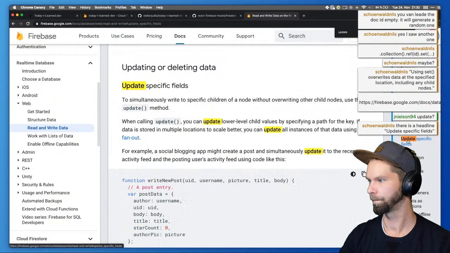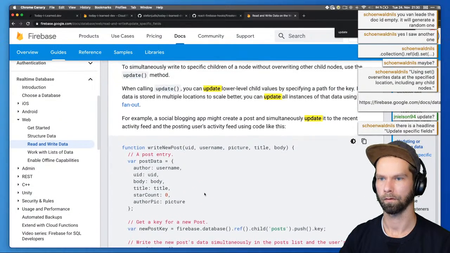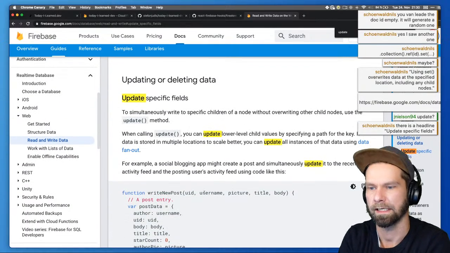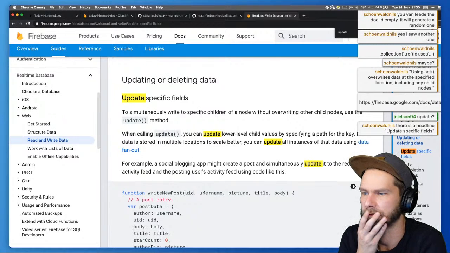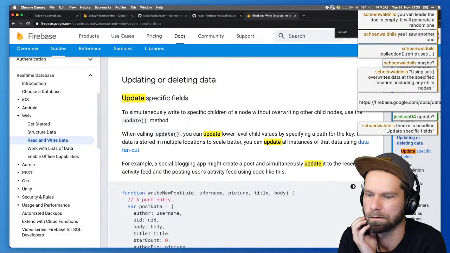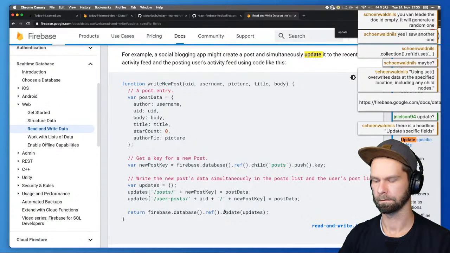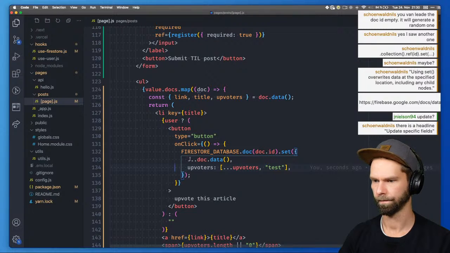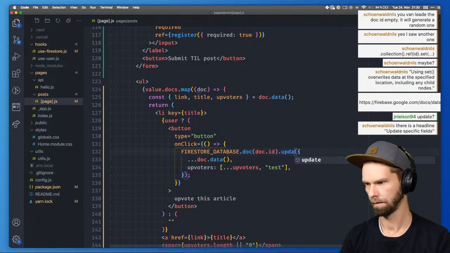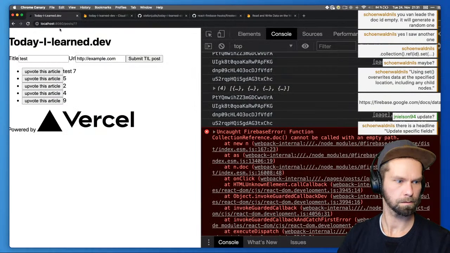Here we go. To simultaneously write to specific children of a node without overriding other child nodes, use the update method. Sweet. This looks pretty much what we want to do here, I assume.